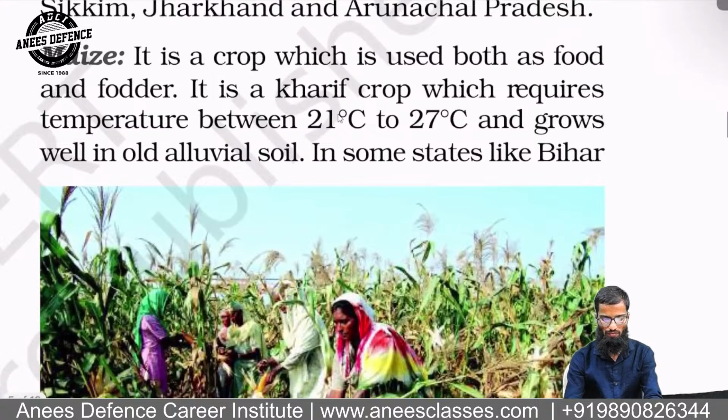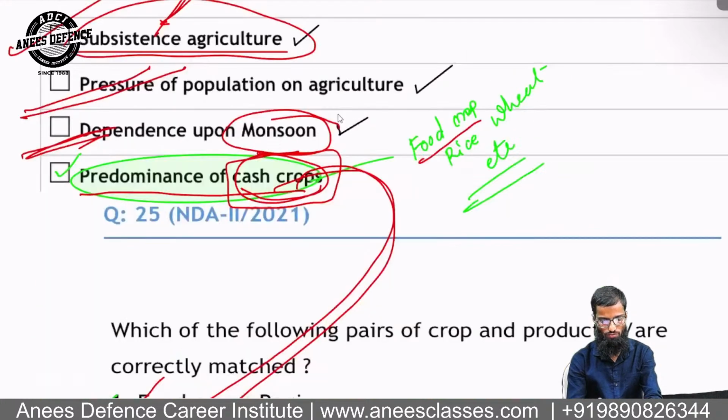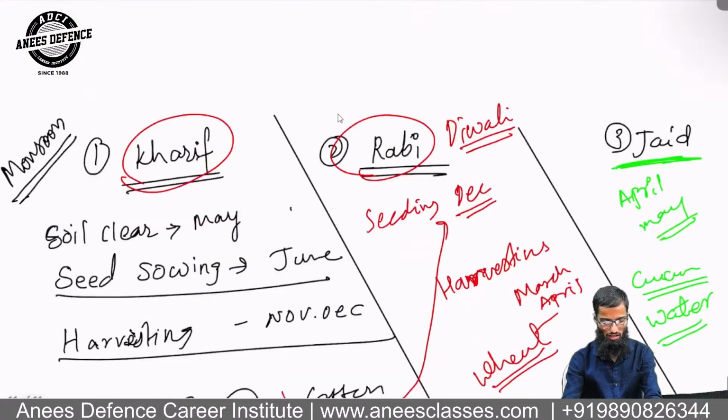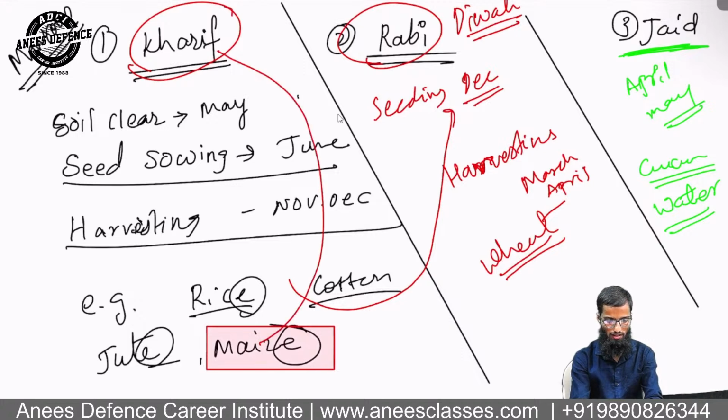Maize again, right? It requires 21 to 27. I'm just going fast. It's a kharif crop. I have shown here. If you look, I have shown it in the kharif, right? This is maize and this is the kharif. So I have shown already in the kharif crop. Okay.